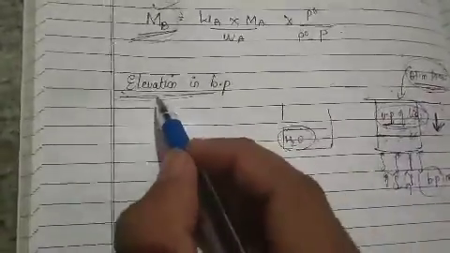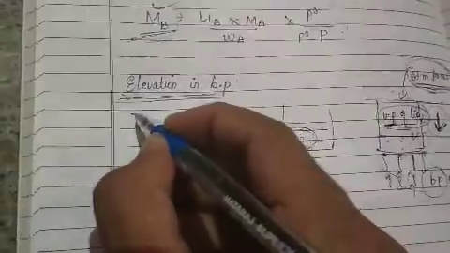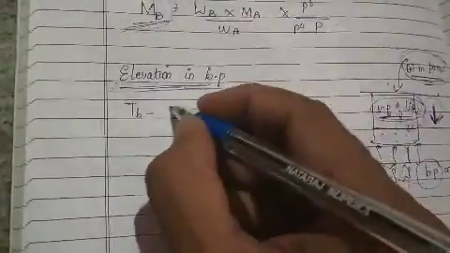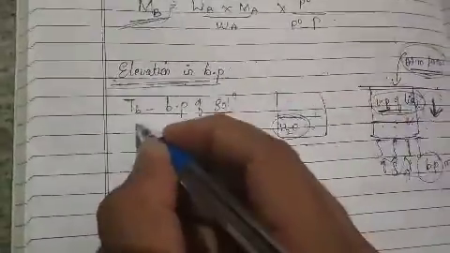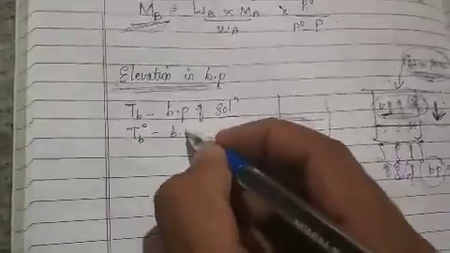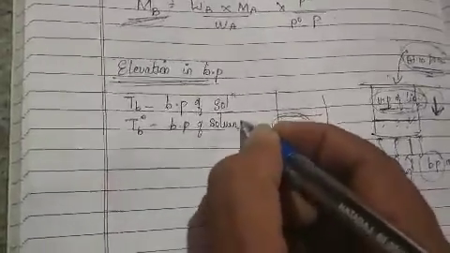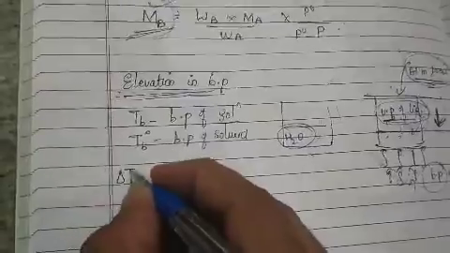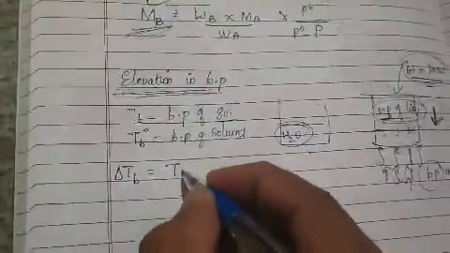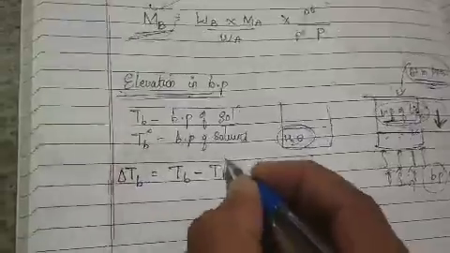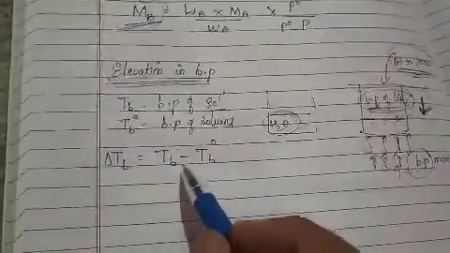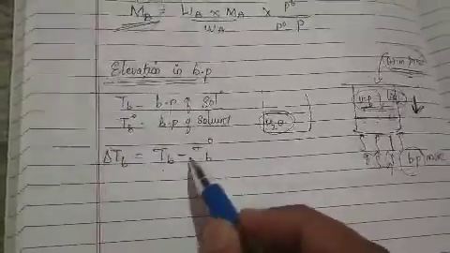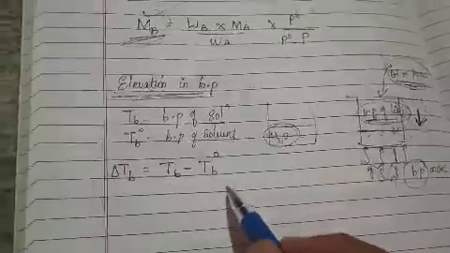If I consider TB as the boiling point of your solution, and TB naught as the boiling point of your solvent, then elevation in the boiling point is given as delta TB equals TB minus TB naught. Is that clear? So elevation in the boiling point means the difference between the boiling point of the solution and the pure solvent.